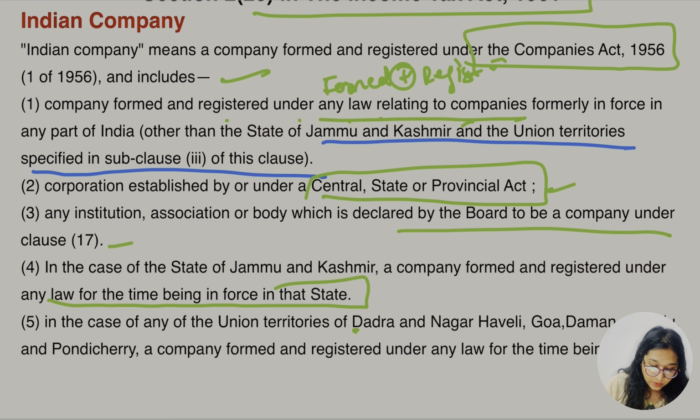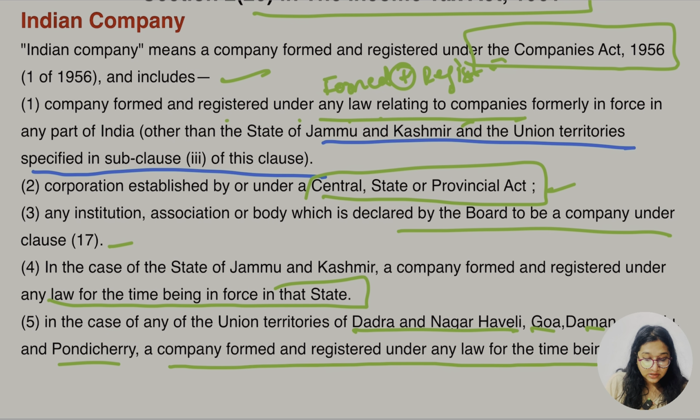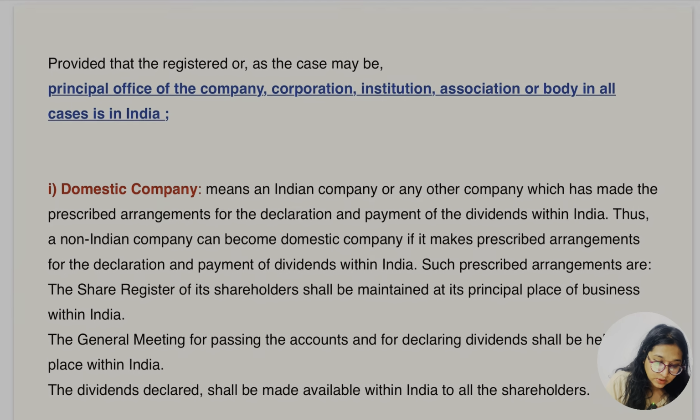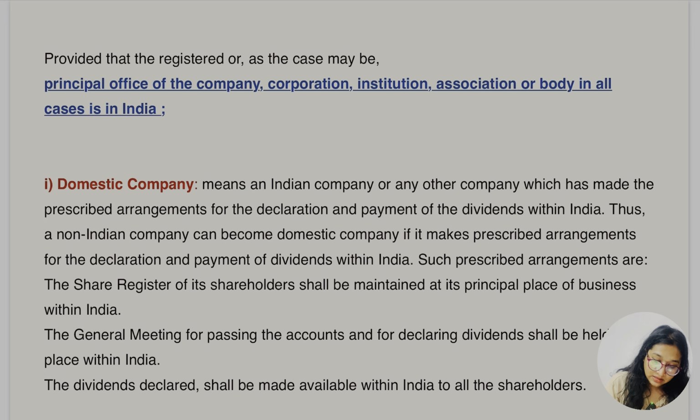In case of any union territory of Dadra and Nagar Haveli, Goa, Daman, Diu and Pondicherry, a company formed and registered under any law for the time being in force, because they are the union territories part. So as per their union territories' law, they would be considered as an Indian company. Provided that the registered or principal office of the company, corporation, institution, association or body in all cases is in India.